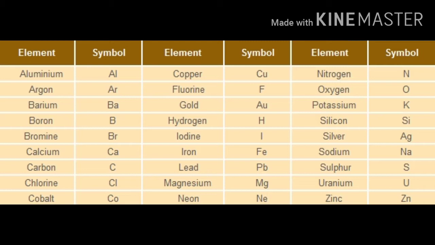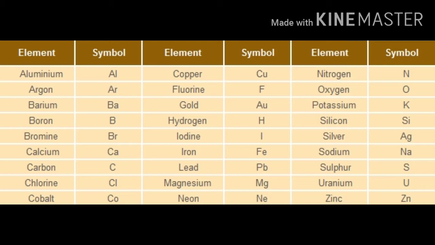And for some elements they use the Greek, Latin or German names. For example, iron, its Latin name is ferrum, so its chemical symbol is Fe. For sodium, its Latin name is natrium, so its chemical symbol is Na.